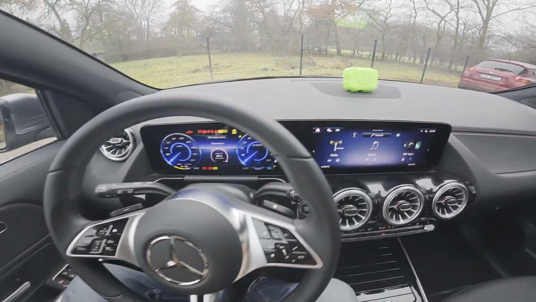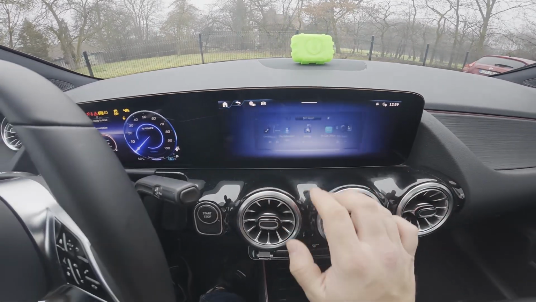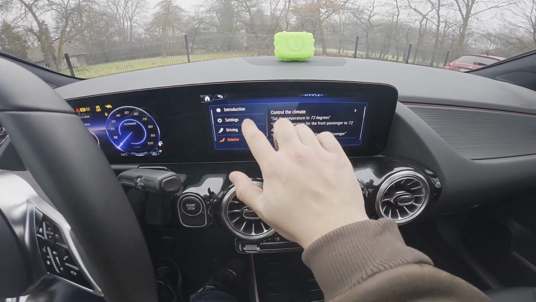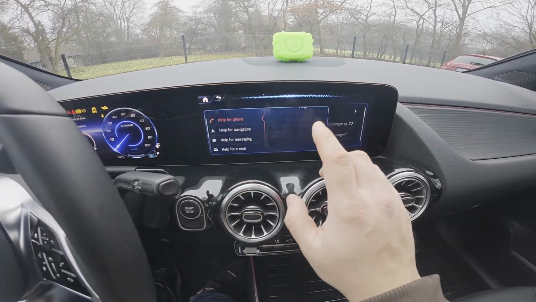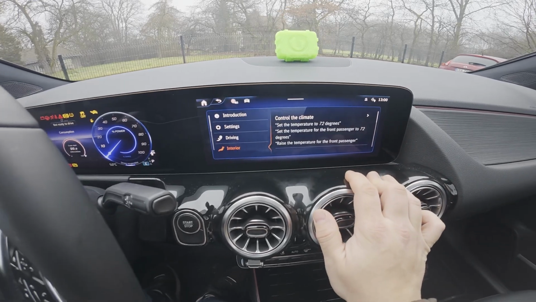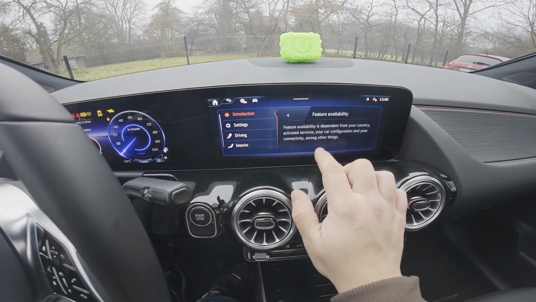In the beginning, take a look at the screen display and go to MB, Apps and Hey Mercedes Info. Here we can learn what this "I can help you operate different functions easily and intuitively" is, and what this function is capable of. First you can find its introduction. Here we can check feature ability.